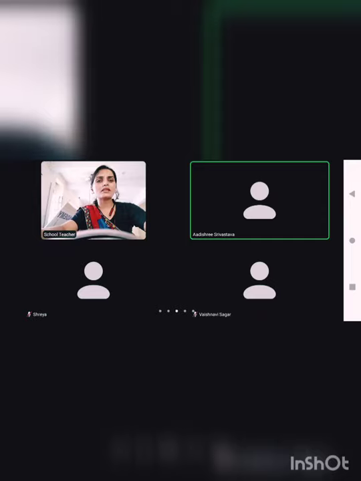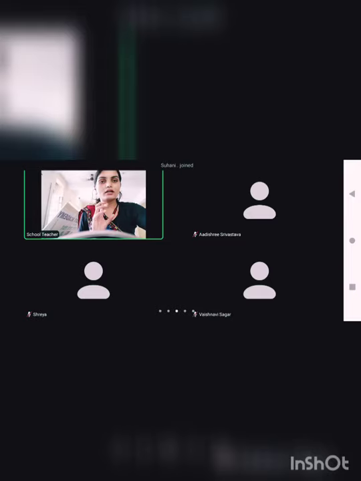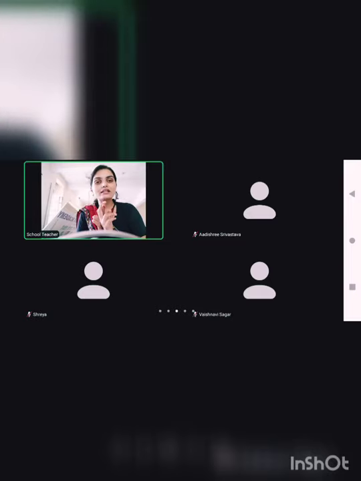Okay, no problem. I told you this in a very complicated way, because there are lots of things which you have to study in this. If you want a very easy way to learn this, only remember that two things are responsible. Two theories are given for the opening of stomata. One is the potassium ion theory and the second is the sugar concentration theory. Now the potassium ion theory is related to ATP, because the full form of ATP is adenosine triphosphate. So phosphate, potassium ion. Okay.